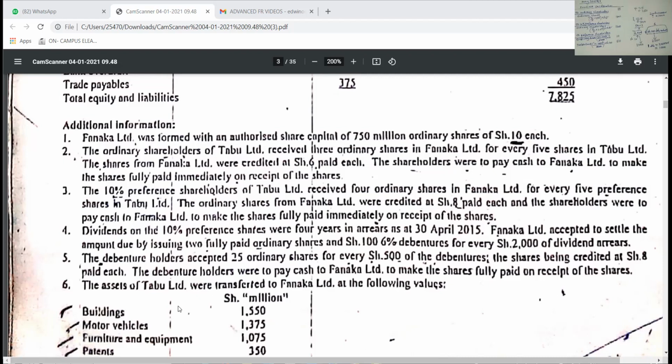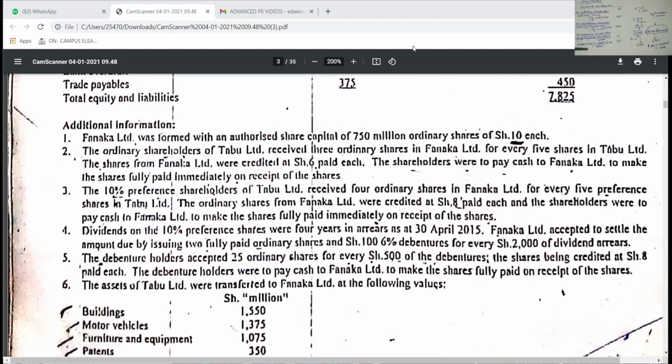So right now, the providers of capital in TAB, the debenture holders, will go ahead to subscribe to those ordinary shares of Fanaka, and that will affect our journal entries in the books of Fanaka. For now, we are not concerned with that. For now, we need to know how Fanaka was paying the providers of capital in TAB. So here he has paid the debenture holders by giving them ordinary shares, 25 ordinary for every 500 of the debenture, which were being credited at 8. That is what I need to record.